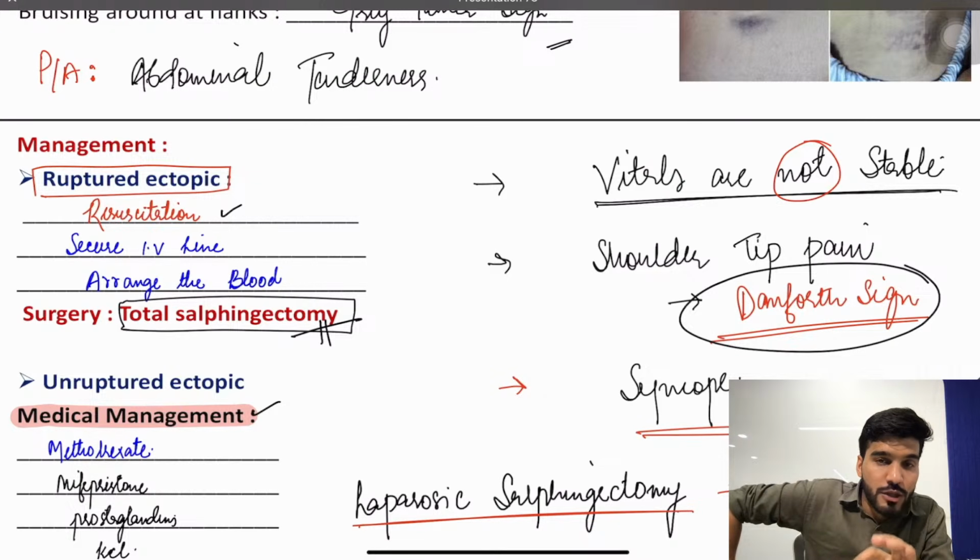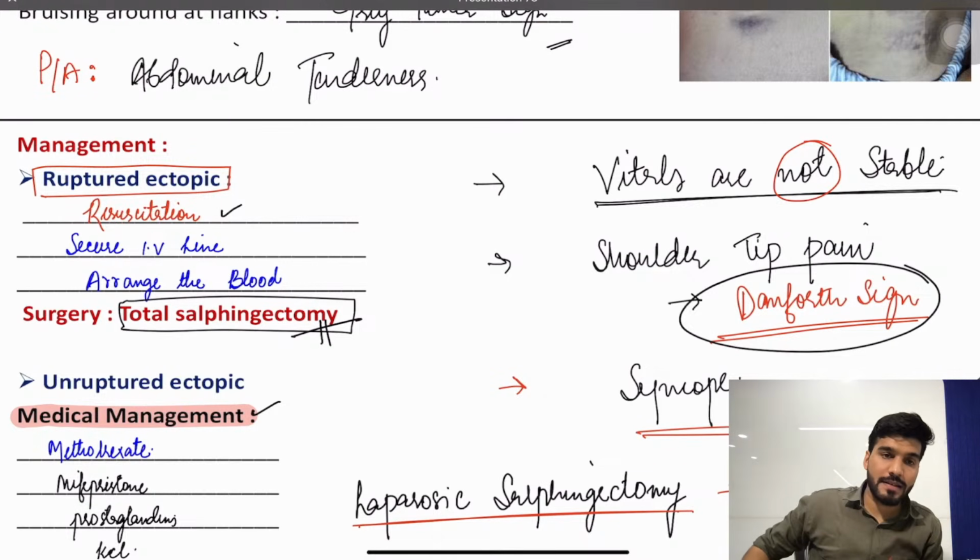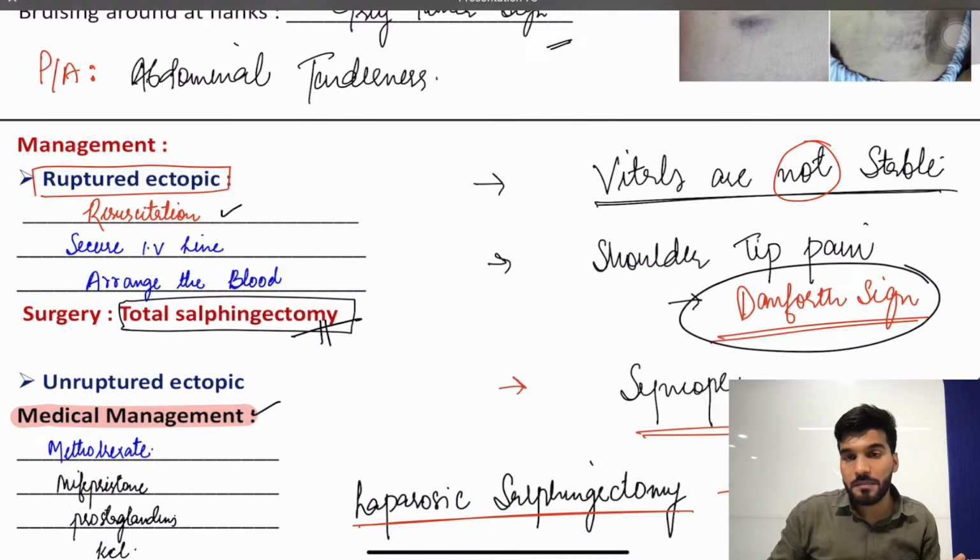Followed by that, ruptured ectopic pregnancy. As discussed, for unruptured, you have to see either the medical management or the surgical management based upon the beta HCG levels and the size of the ectopic. We have medical management and surgical. If less than 4 centimeters, we go with the medical management. More than 4 centimeters, we go with the surgical management.